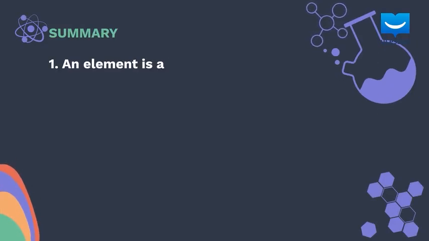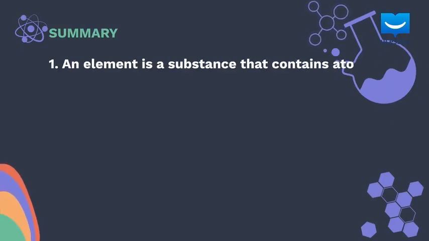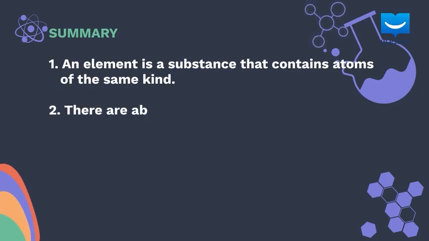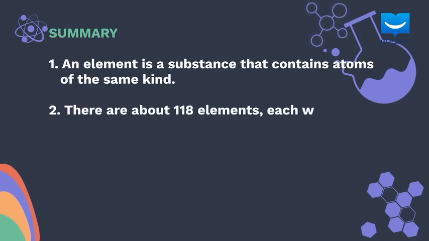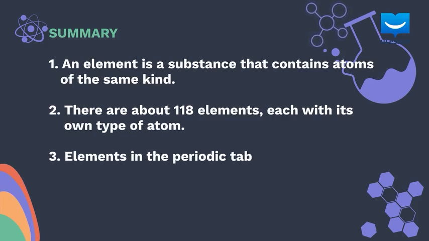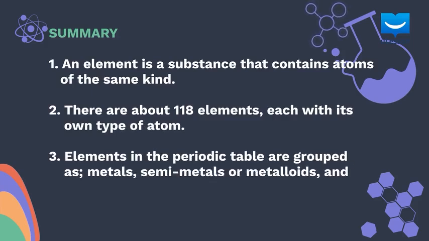A summary of what we have learned is that, one, we can look at an element as a substance that contains atoms of the same kind. Two, that there are about 118 elements, each with its own type of atom. And lastly, that elements in the periodic table are grouped as either metals, semi-metals or metalloids, and non-metals.